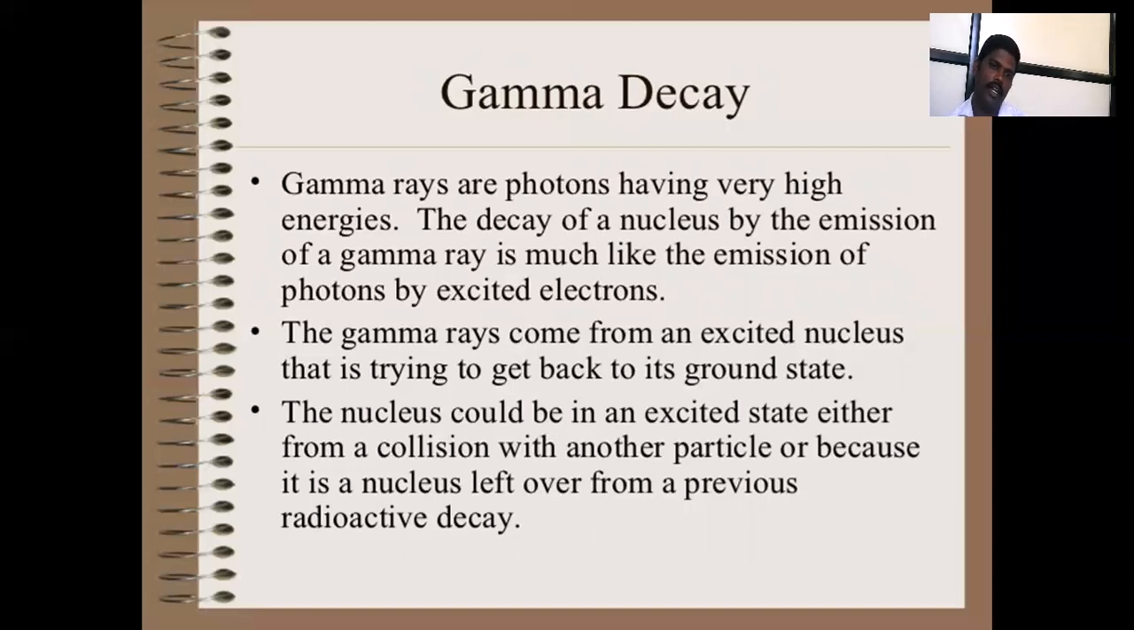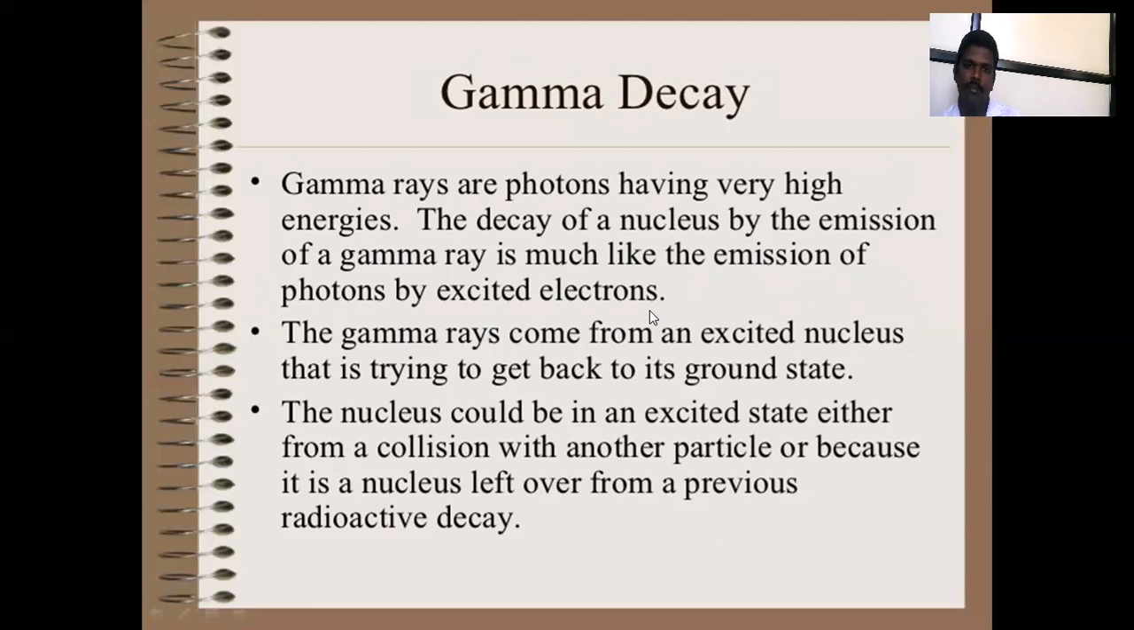Gamma decay means the gamma rays are photons having very high energy. The nucleus decays by the emission of a gamma ray, like the emission of photons by an excited electron. What is meant by gamma decay? That is one form of photon emission.